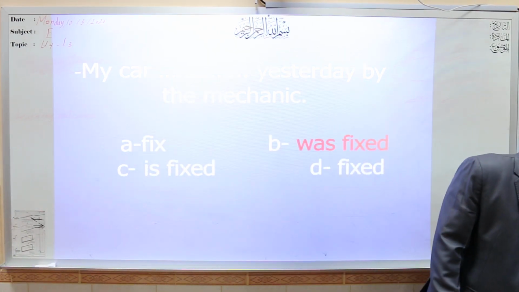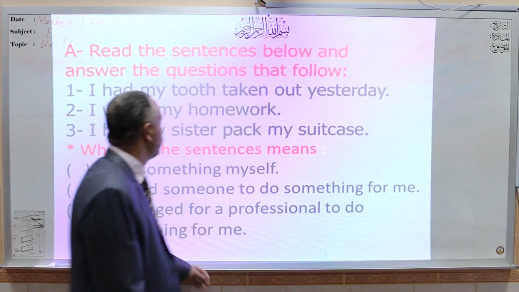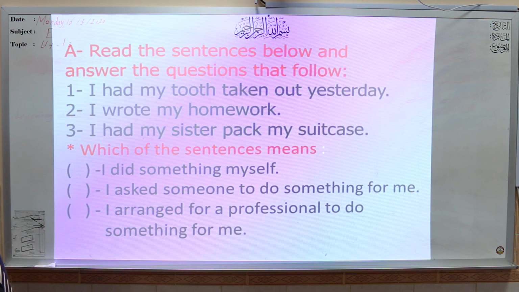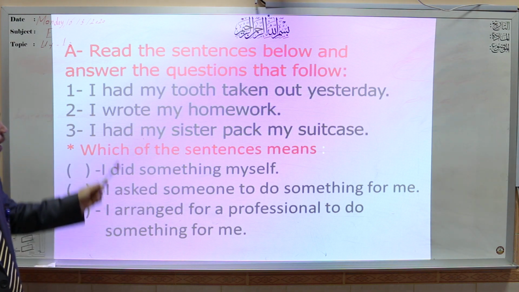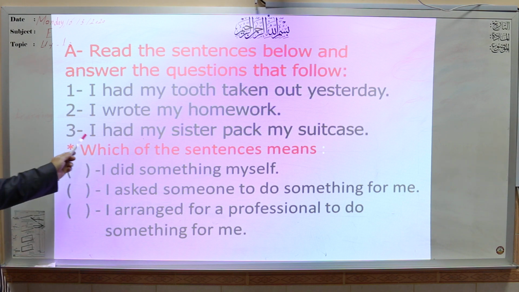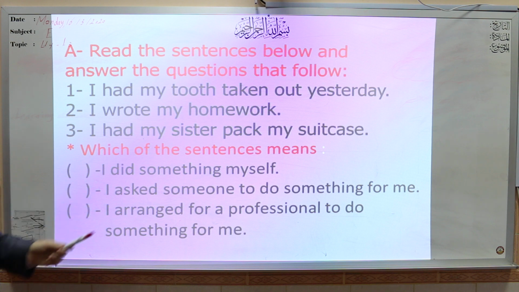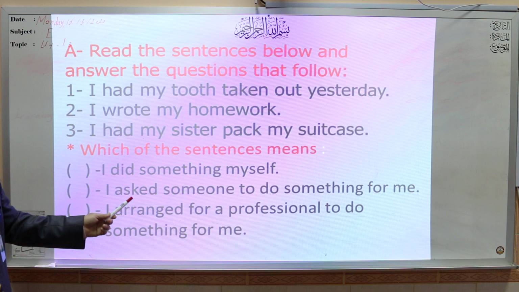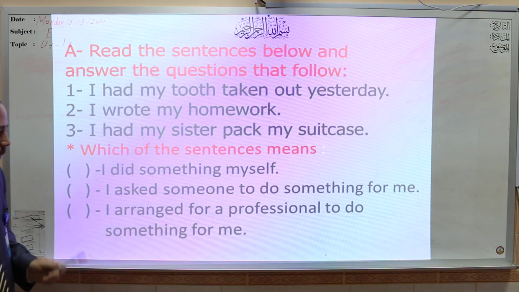Now, look at this exercise. Read the sentences below and answer the questions that follow. I had my tooth taken out yesterday. I wrote my homework. I had my sister pack my suitcase. Which of the sentences means: I did something myself. I asked someone to do something for me. I arranged for a professional to do something for me. It is the sense again.